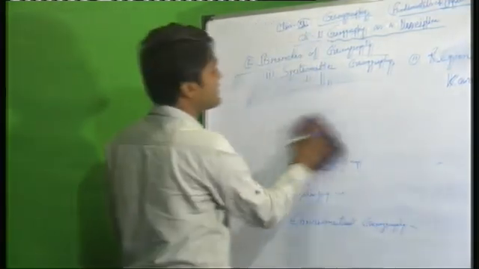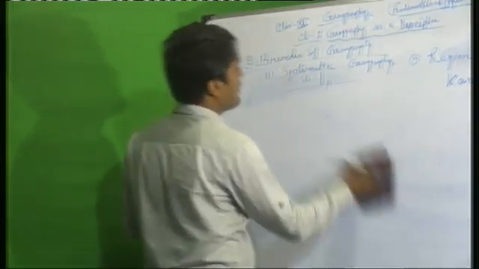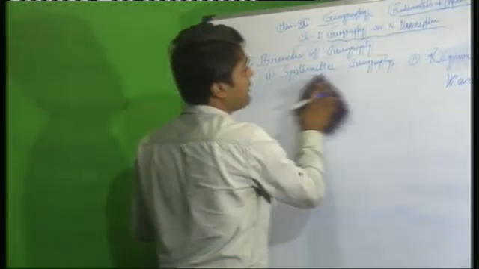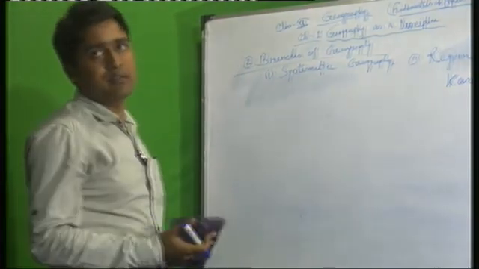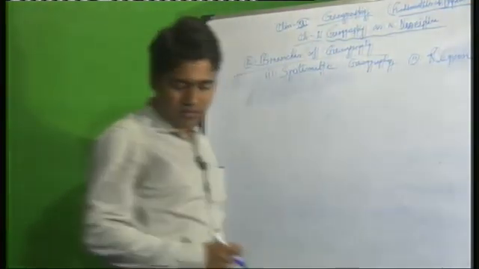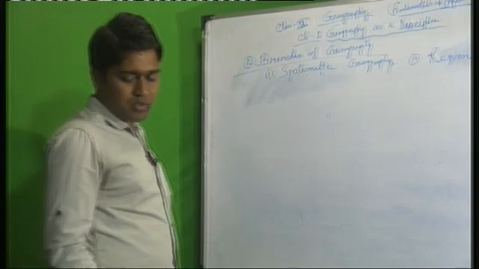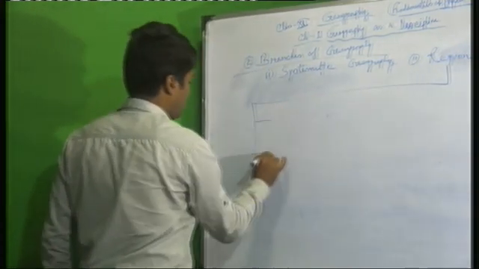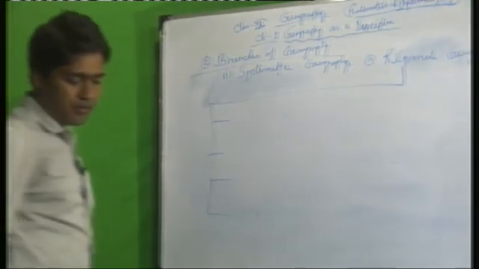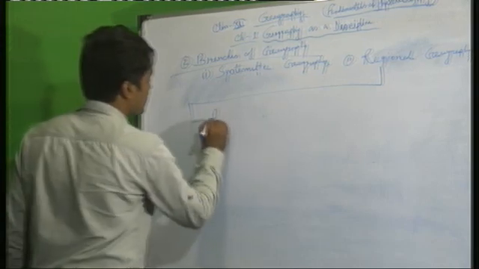So this is systematic geography, the branches of geography. The first part, systematic geography, we have completed. Now regional geography. This regional geography is generally divided into 4 parts. The first one is regional studies.